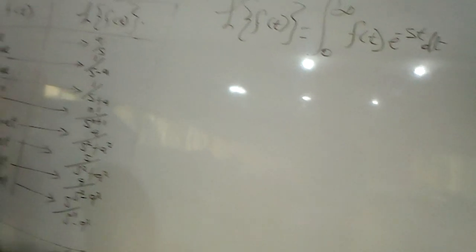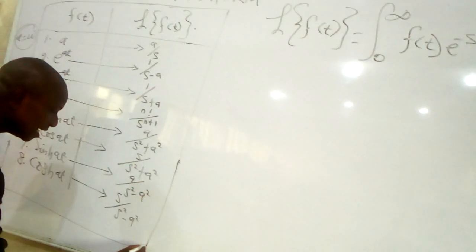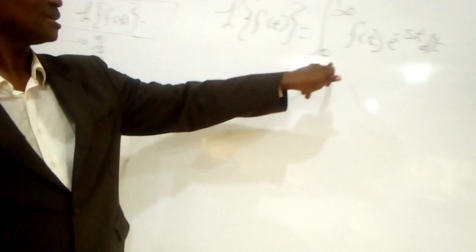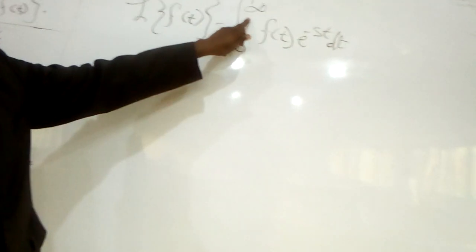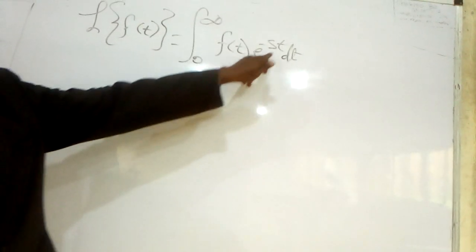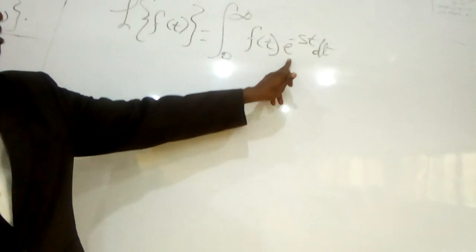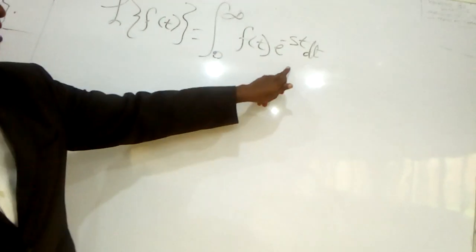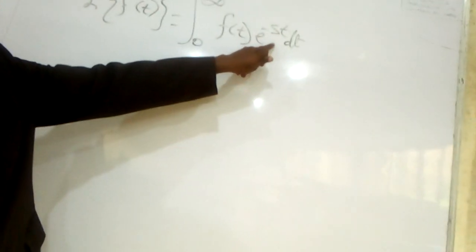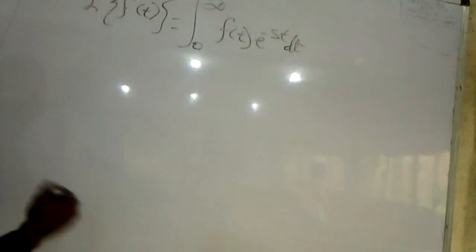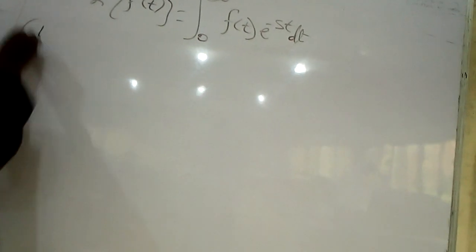This table was actually deduced using this model. If we are to find the Laplace of a, we put a here and multiply with exponential minus st dt to get the answer. s is the Laplace variable.